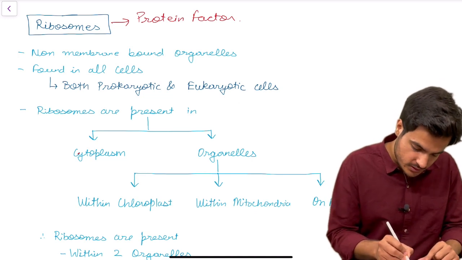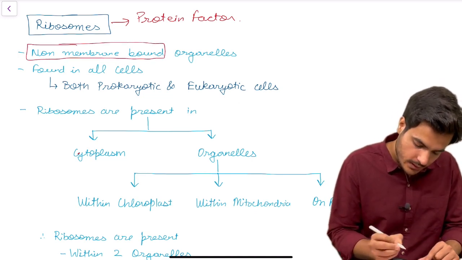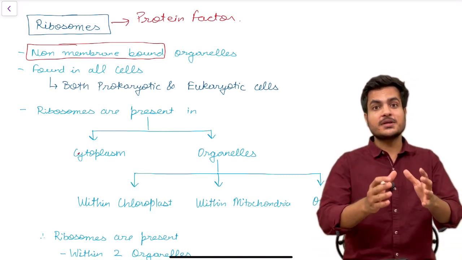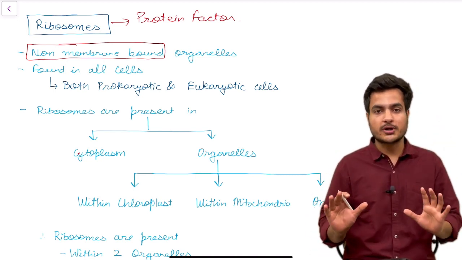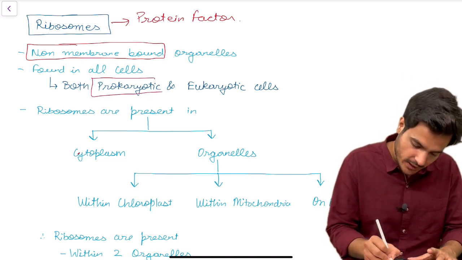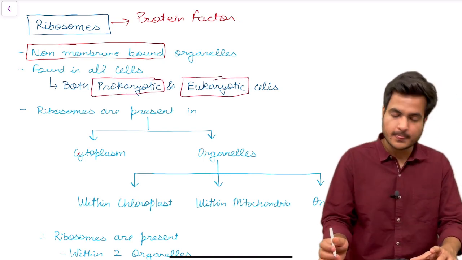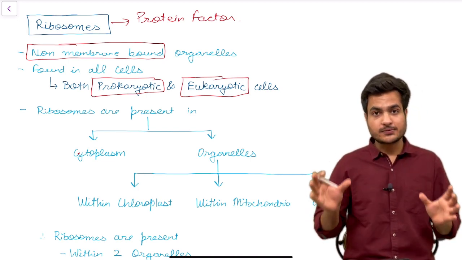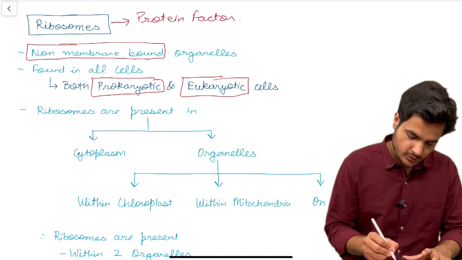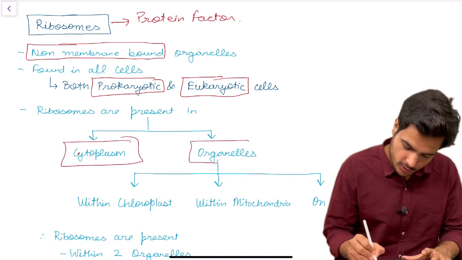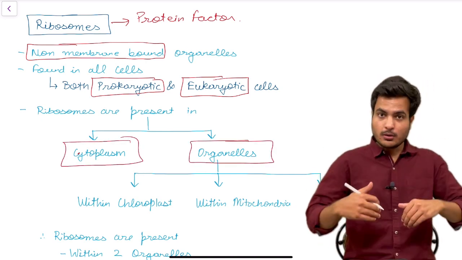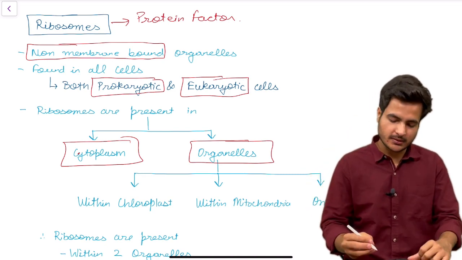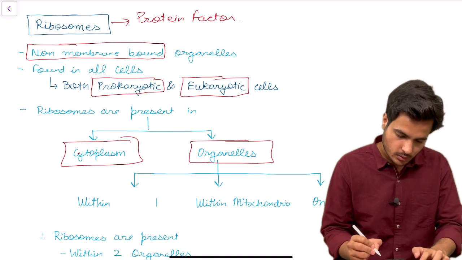So ribosome is non-membrane bound, and its characteristic feature is that it is present in both prokaryotic as well as eukaryotic cells. Ribosome in eukaryotes is present in cytoplasm as well as in organelles. So it is present in cytoplasm and also in organelles, within two organelles and upon one organelle. Within, it is present in chloroplast.